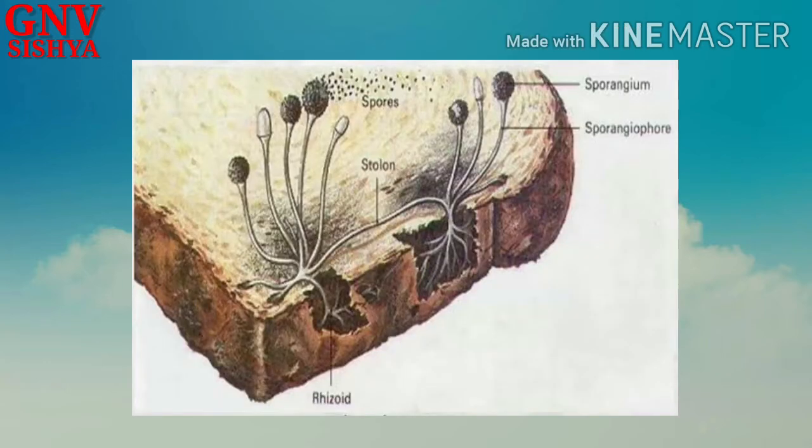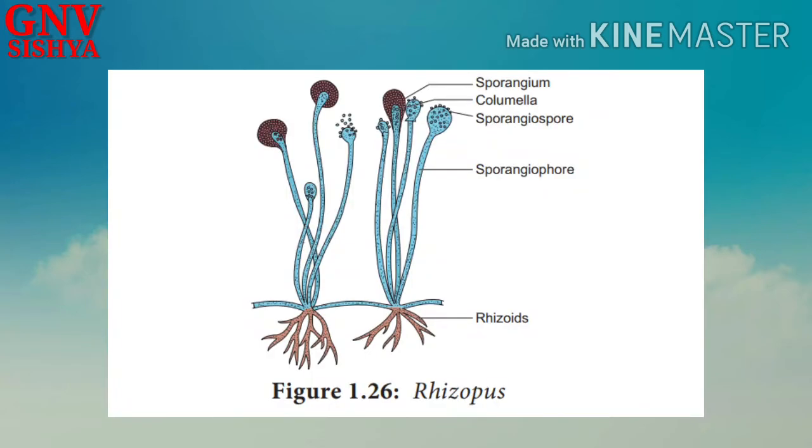So spore formation we can see in the bread fungi, then rhizopus, and we can see even in other different forms of fungi, right? So here what happens is a structure called sporangium is formed. You can see that in the diagram. A sporangium is the spore case inside which the spores develop, and later when it has matured, it will break open and release the spores.